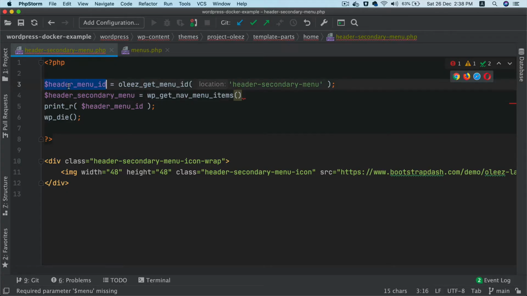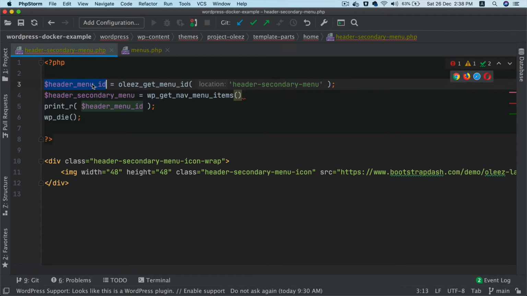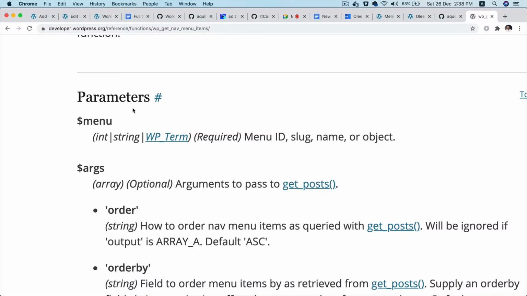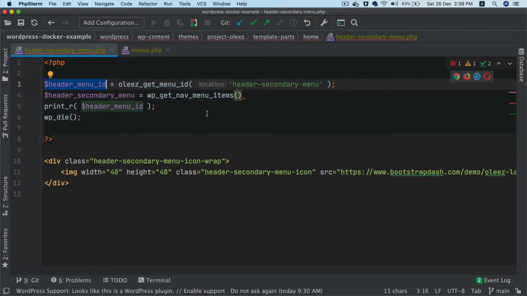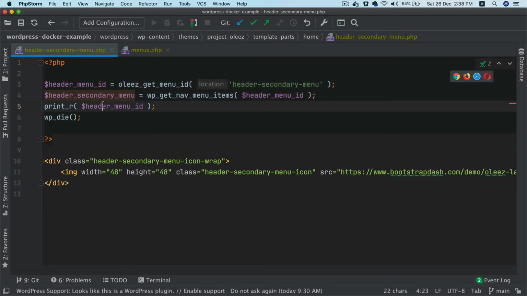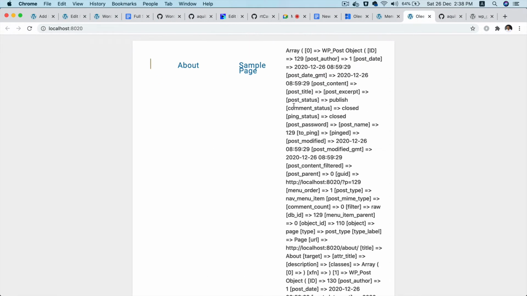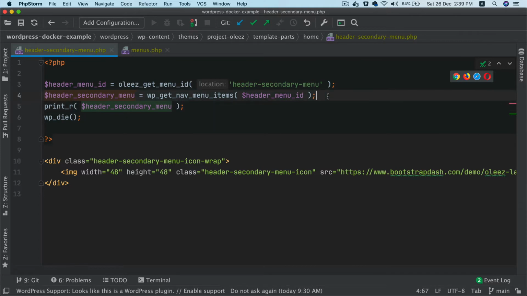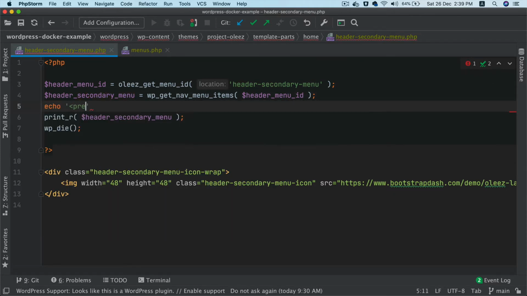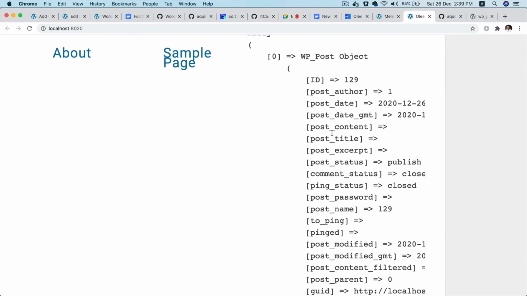I already have menu ID, right? Which I just showed you, we got 10 as a menu ID. You just have to pass this menu ID because it's saying that you're supposed to pass this as a parameter. And int means integer. So I'm just going to pass this menu ID over here dynamically. And now if I print the menu, I'm going to get that menu printed. So now you can see it's not pretty print, so I have to do echo pre-tag. Now it's pretty print.